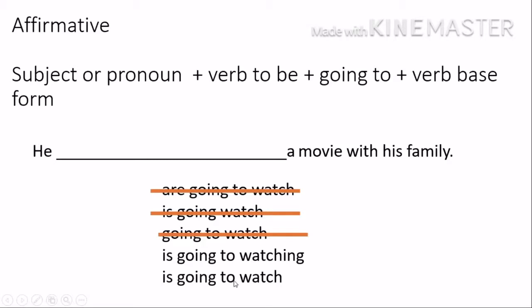But now, which one of these is correct? Verb in base form. Watch. I cannot have an ing ending. I cannot have an s ending, so that's not correct. So the correct one is he is going to watch a movie with his family, okay?